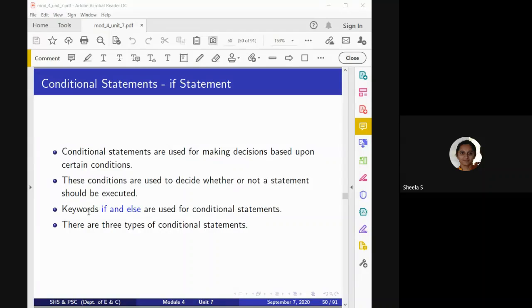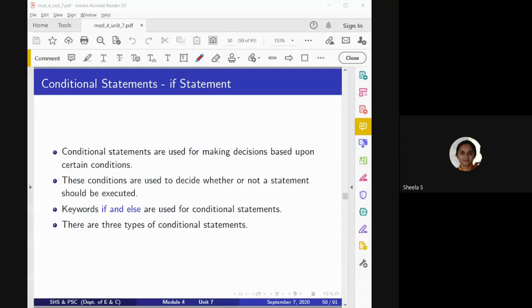We may check whether an equality condition occurs or any relational condition like greater than, less than, and so on. When we consider the if statement, I mention the condition, and mainly there are three ways of writing an if statement.